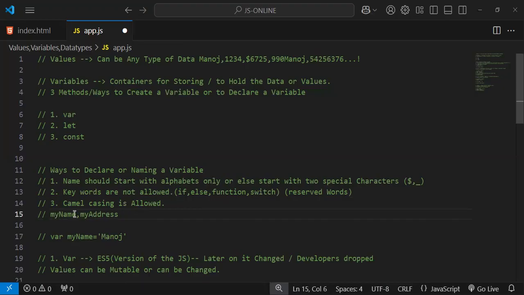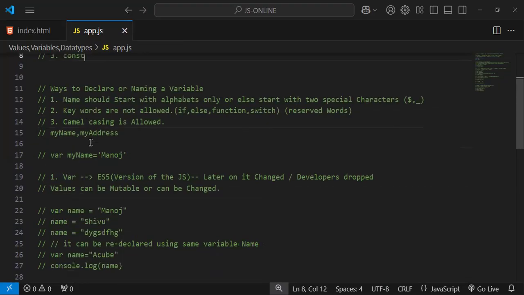Camel casing is nothing but the first word starting with a small letter, and after that the second word starts with a capital. That's what we call camel casing. Or else you can go with the underscore as well. Both are fine, and it's completely up to your convenience, right? And what are the three ways to declare a variable? Var, let, and const.